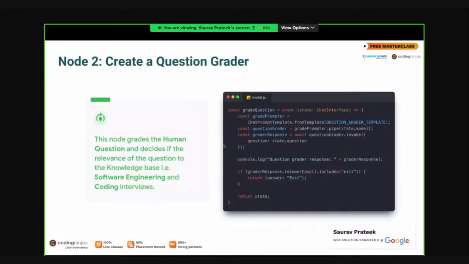So prompts are a way to tell the model that, hey, I am trying to do this thing and give me this answer. And then the model tries to understand that, okay, you're trying to do this, I have to perform this operation. Send the prompt to the LLM model.